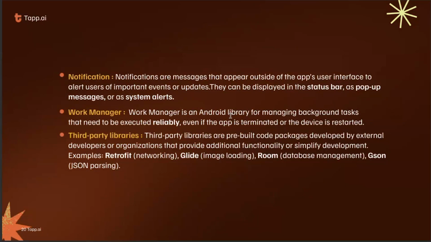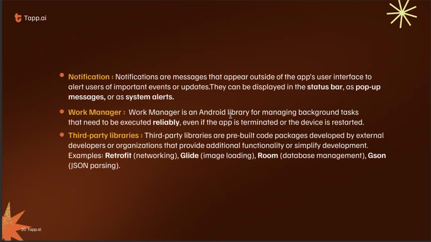Now, third-party libraries. There are a huge number of Android developers, individuals and groups of organizations, who have already built code and packages and published them globally for us. We just use those libraries and save our time.